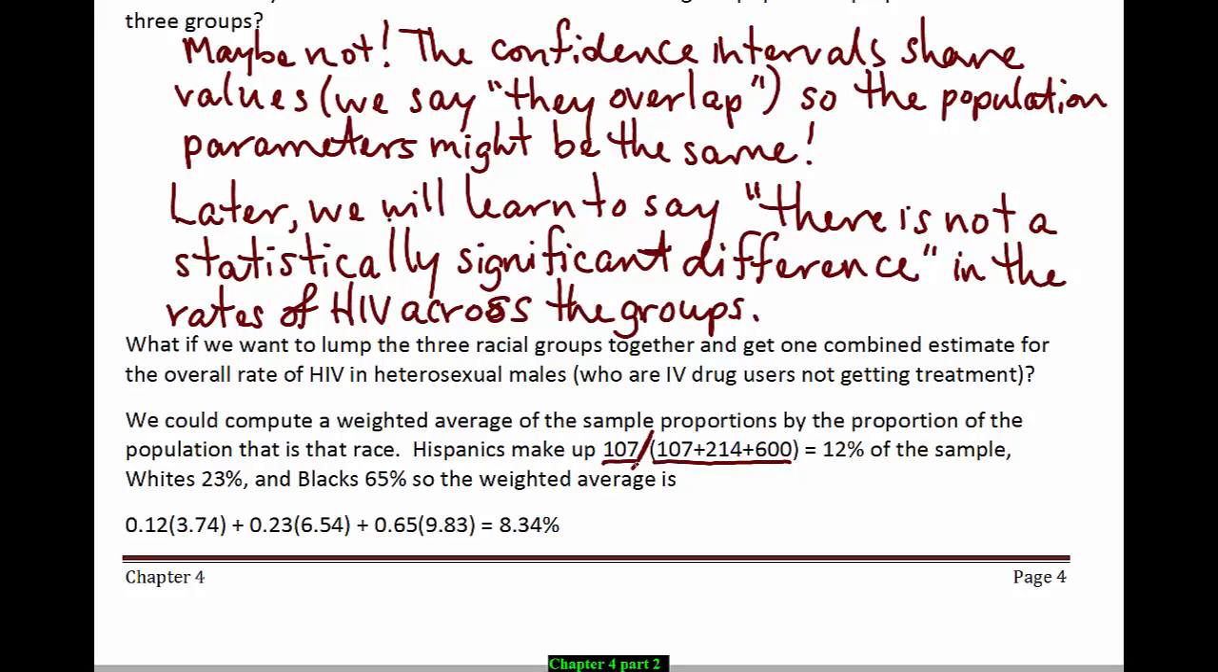So the weighted average is the proportion for Hispanics, that's 12% of the sample, times the estimate for that sample, 3.74. The proportion of the sample that's whites, 0.23, times the estimate for that strata, 6.54, plus the proportion of blacks in the sample, times the estimate for that strata, and you get 8.34%. Watch out for this little phenomenon. There's a homework question on this.